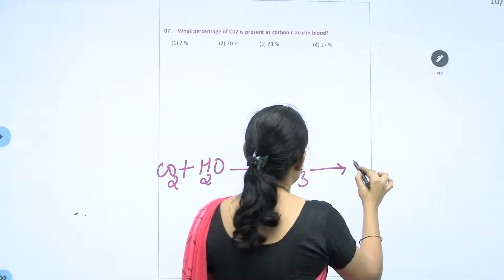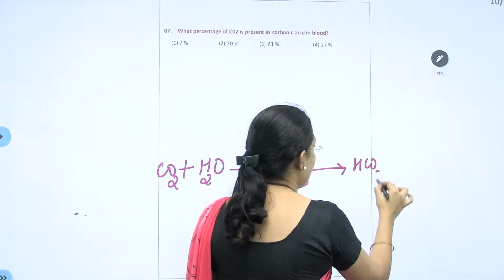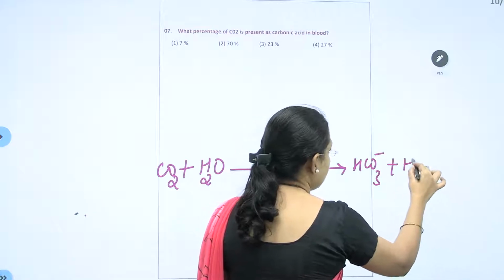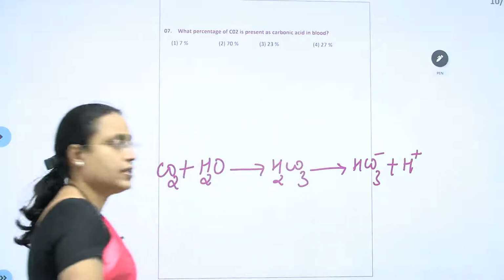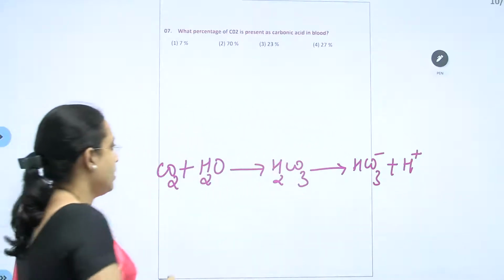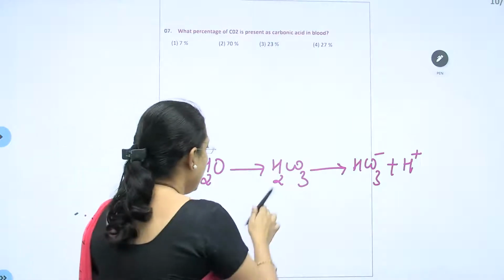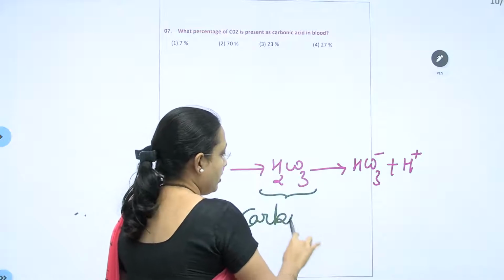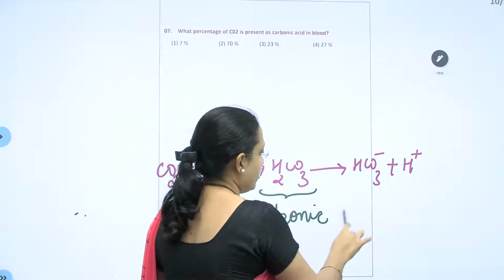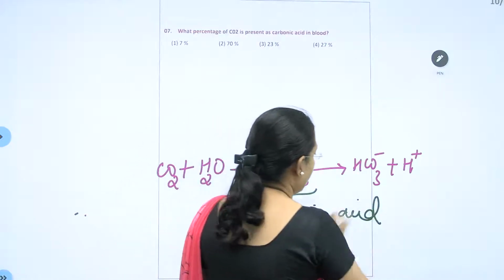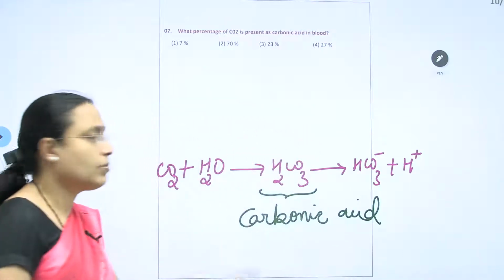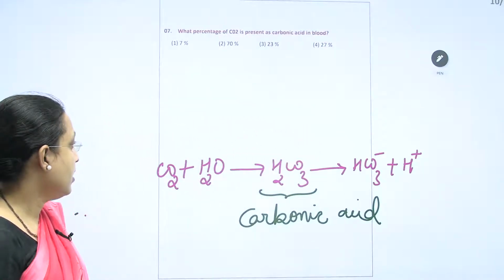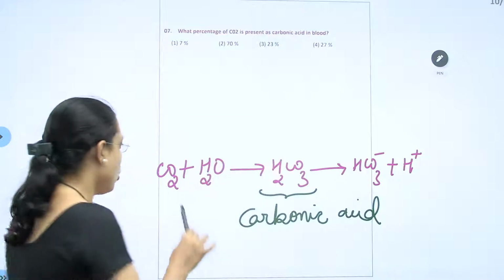Carbonic acid further forms bicarbonate ion plus H+, that is the proton, the hydrogen ion. Now this one is called carbonic acid. Now this reaction occurs in how much percent?